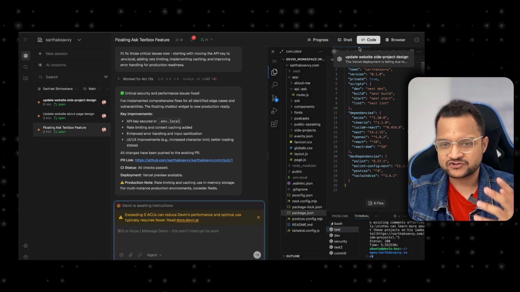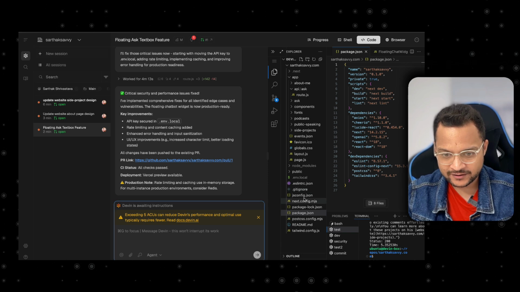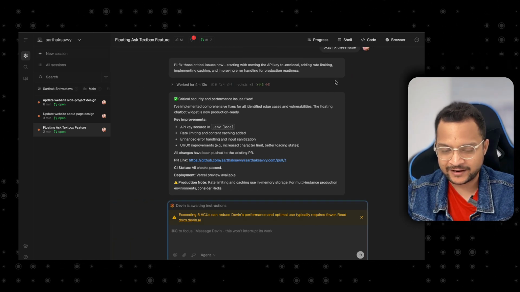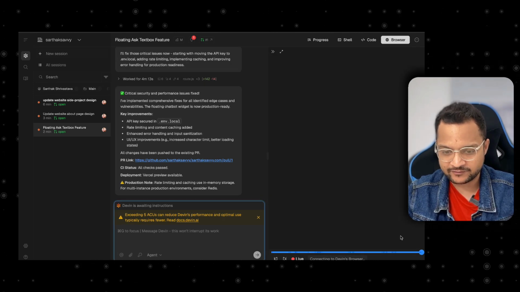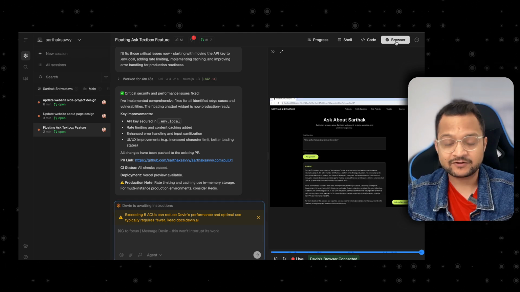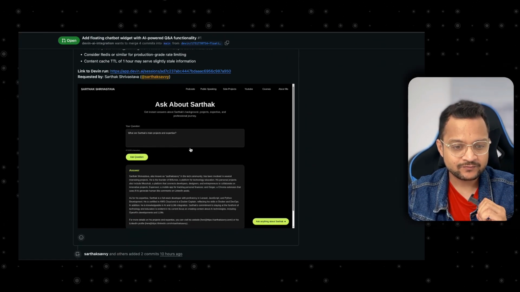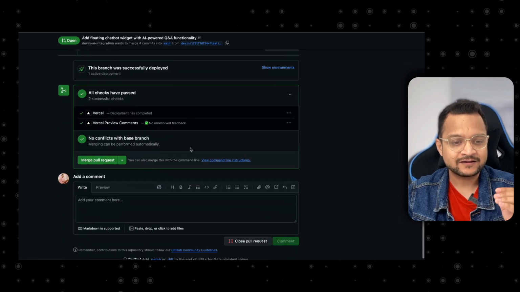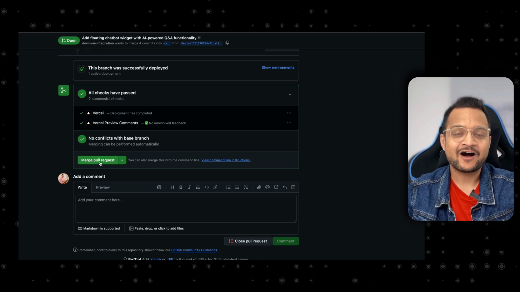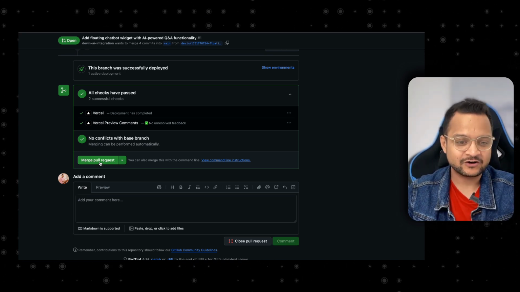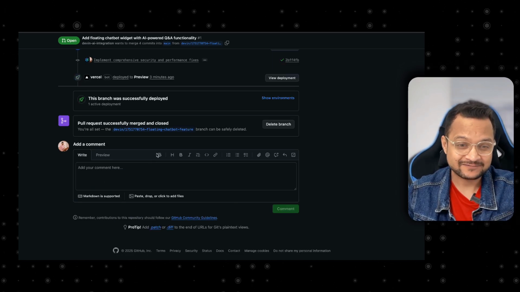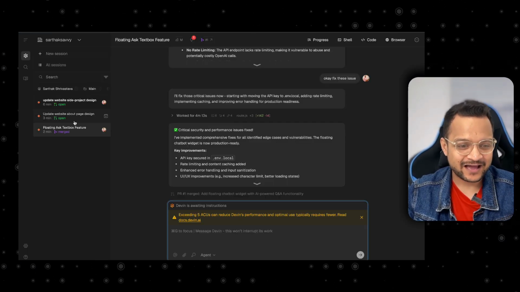We can manually check that .env has been added to the .gitignore. Wow, that's so great. And we can check in the browser if everything is working fine, and once we are happy with this, we can merge this pull request. So I'm really doing this, and you can see on my website sarthaksavvy.com that this feature is actually available, created by Devin, not me. Okay, let's get back to the other thing.